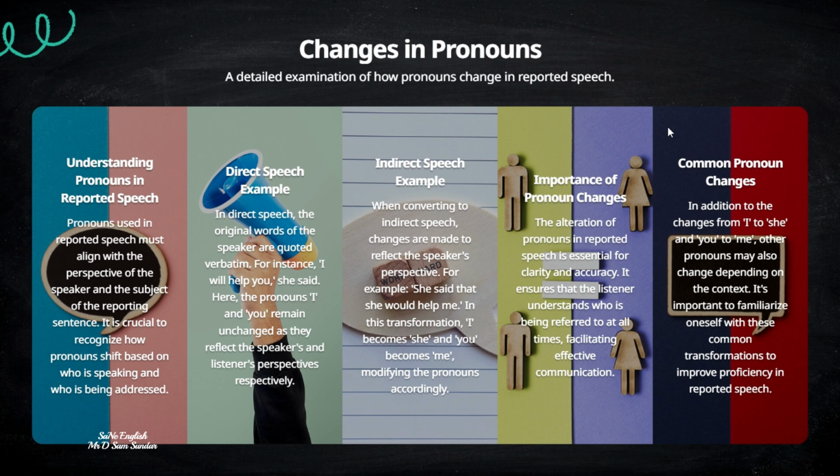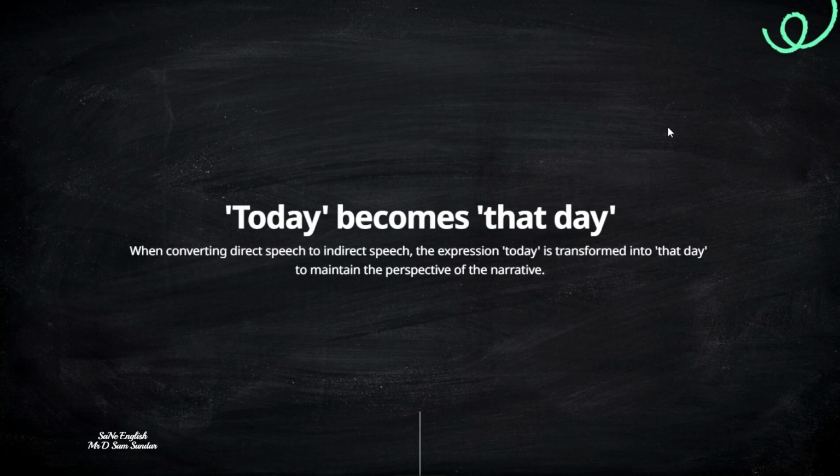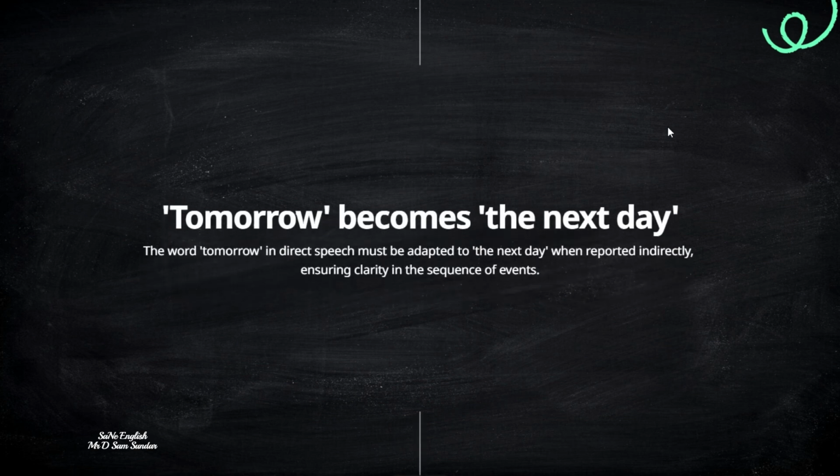If the given sentence is saying today, it will get changed to that day. So as we can see here, today becomes that day. So while converting this direct speech, we can say the expression today is transformed into that day. These are the places where students make very minute errors. Just forgetting to convert that last part of the sentence, today into that day, will make you lose a mark. So it's just a note, please do keep that in mind.